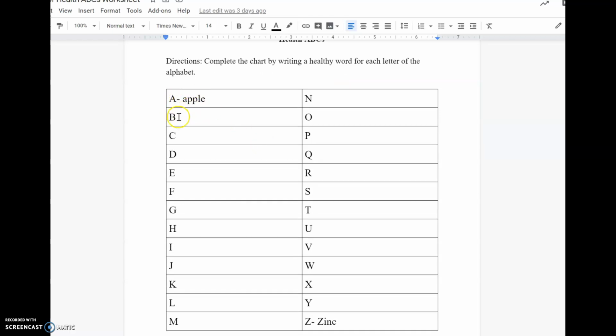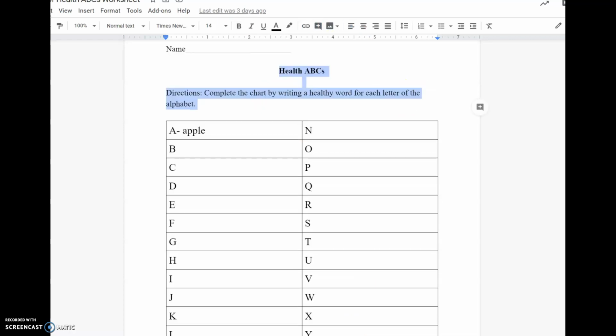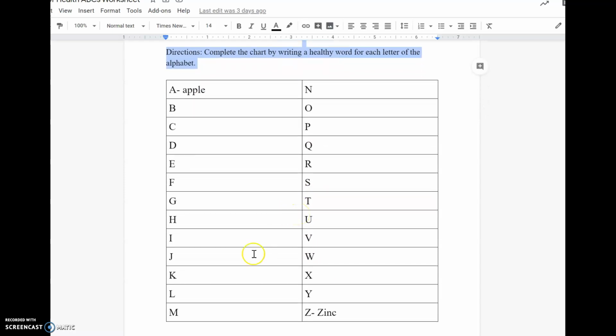So A for apple, B for banana, C for carrots, right? Or cucumbers, D for... I have to think. So forth and so on. So think of all the healthy fruits and vegetables you could add onto this list, okay? Starting from A to Z. They gave you an answer for A and an answer for Z. So I think this is a fun activity to do. So let's see how many of you get it all filled in, and if you can, right? I'm excited to see the answers to this.